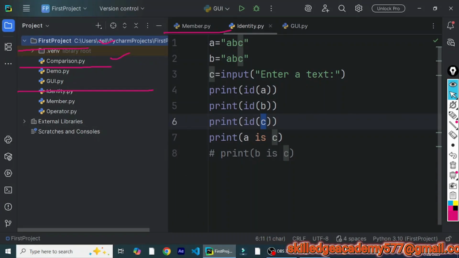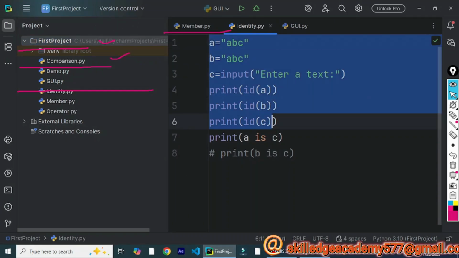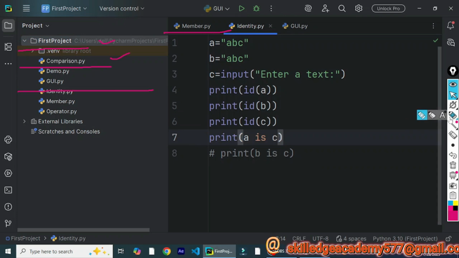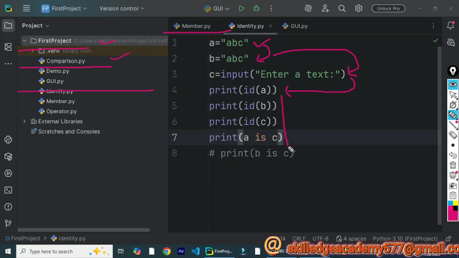For example, if the following statements have been defined in the program, they will be executed in the same sequence. The first statement will be executed, followed by the second statement, followed by the third statement, followed by the fourth statement, and likewise. This is known as sequential statement. In the case of sequential statements, every statement is compulsory.